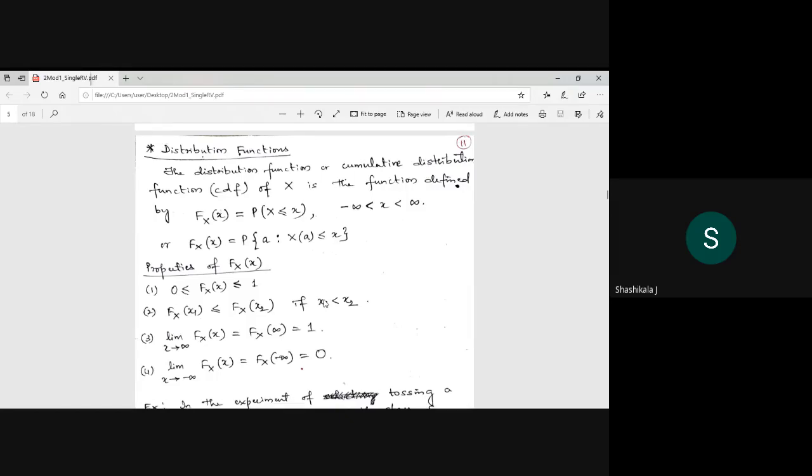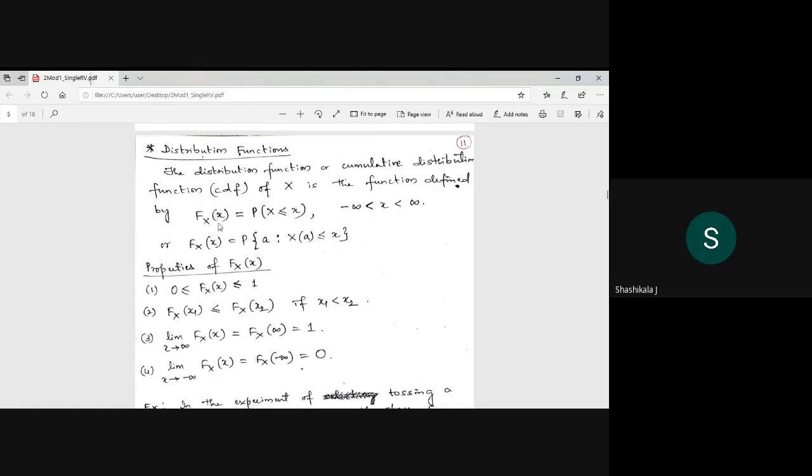If probability is assigned, then it is a distribution function or a cumulative distribution function. Whenever probability is applied on a random variable, then it is called a cumulative distribution function.